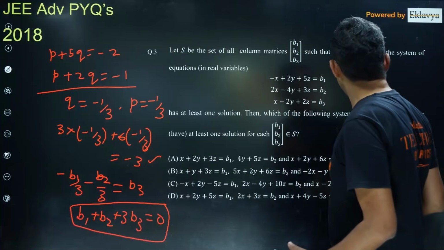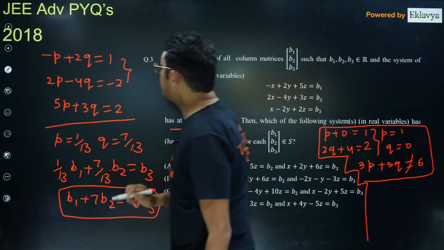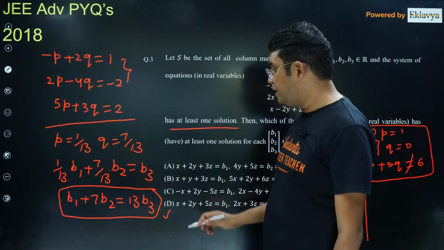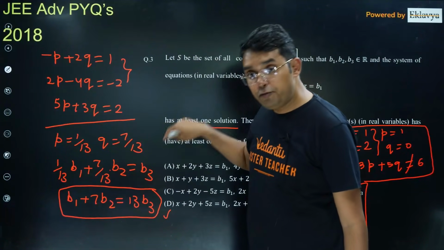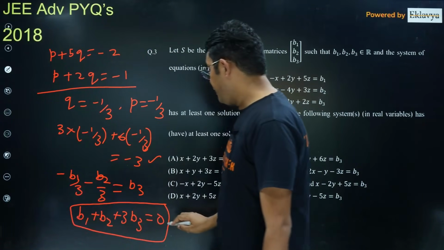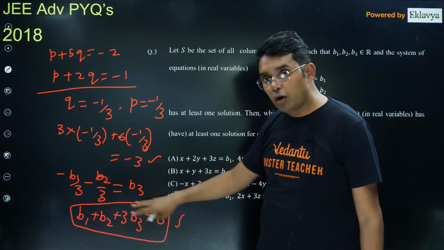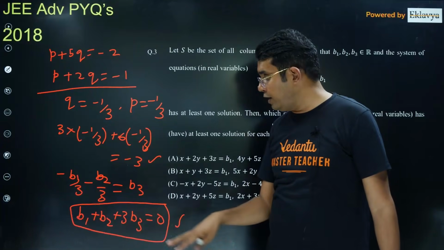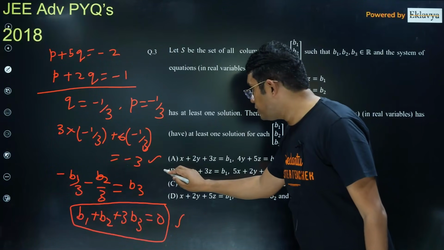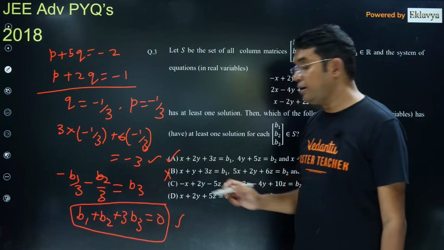But my earlier condition was something different. My earlier condition was this: b1 plus 7 b2 equals 13 b3. So if I choose any b1, b2, b3 satisfying one, it may not satisfy the other condition. In fact, if you solve these two, you may get some particular values of b1, b2, b3, but not all will satisfy this condition. So option b is wrong. A was correct, b is wrong.